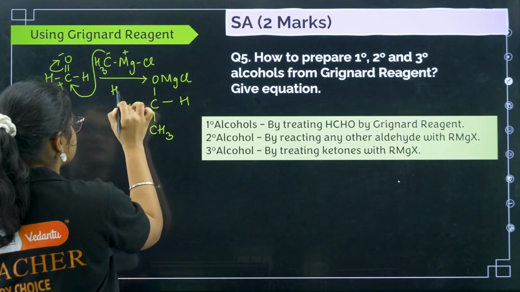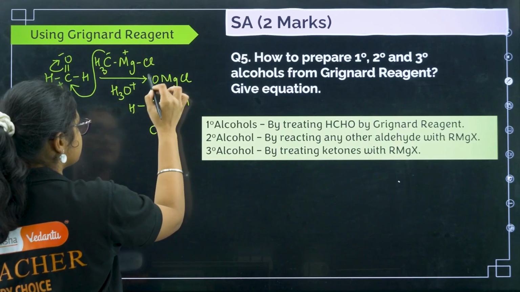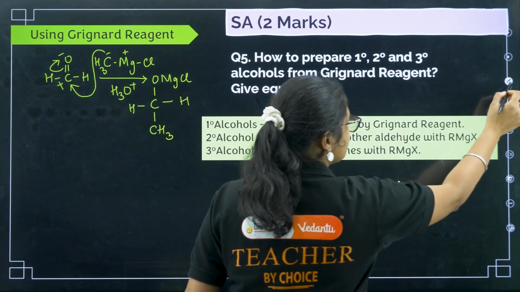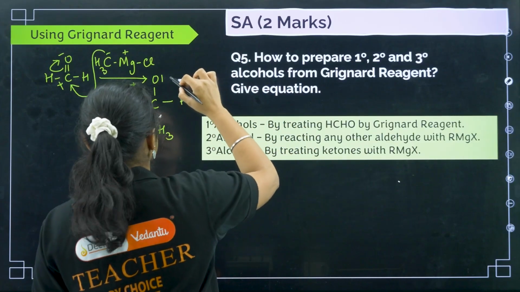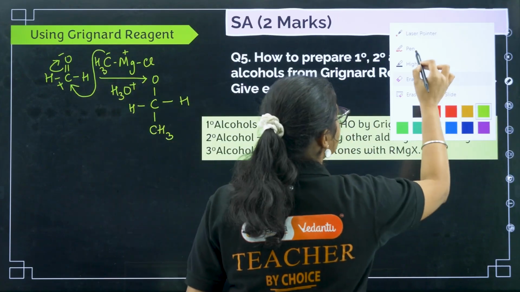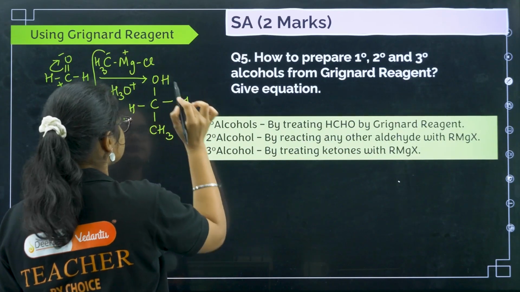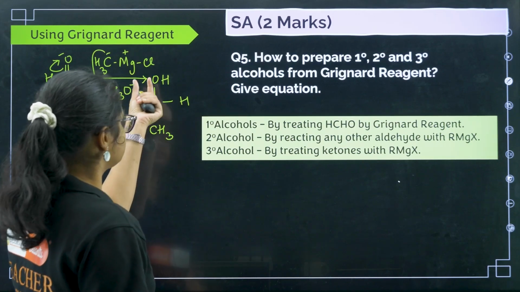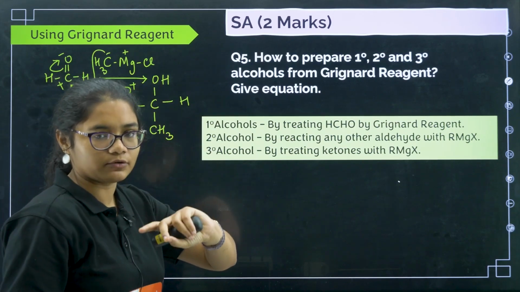Now if you do hydrolysis, if you do H3O plus, this OMgCl will get converted to OH. So this one will get converted to OH. CH3, CH2, OH. So we got a primary alcohol here.